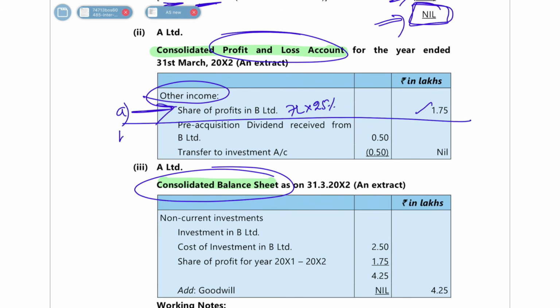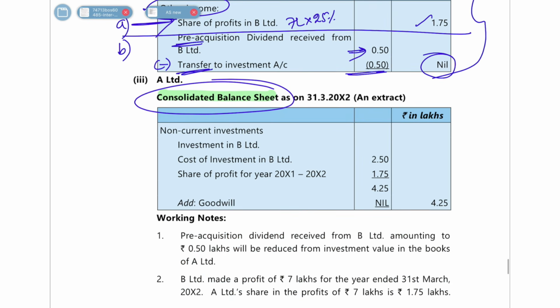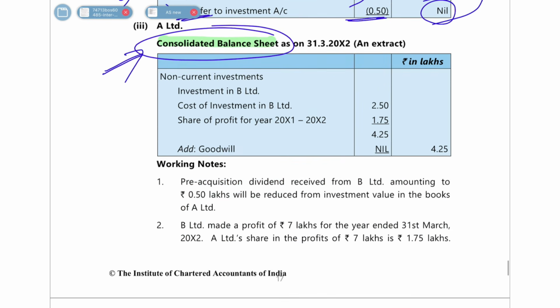After that, you will show this is A, then you will show B as pre-acquisition dividend was 50,000 rupees that you transfer to investment account. So minus 50,000 rupees, and this will come as nil. So this was your presentation of P&L account, which you have already understood. Then let's come to the presentation of consolidated balance sheet.